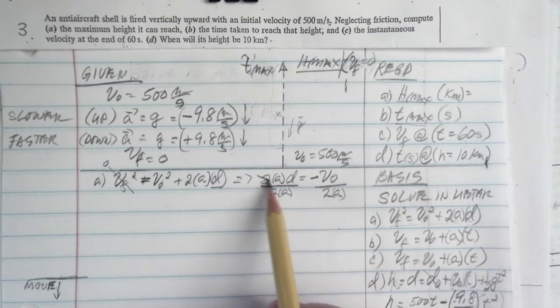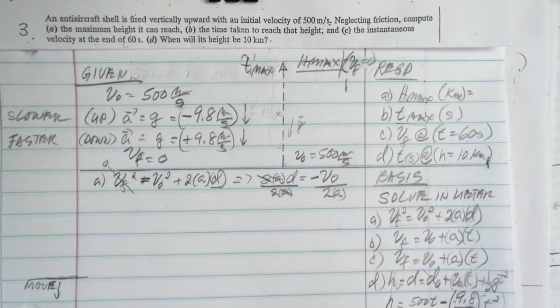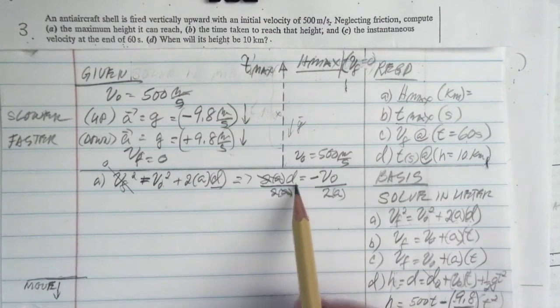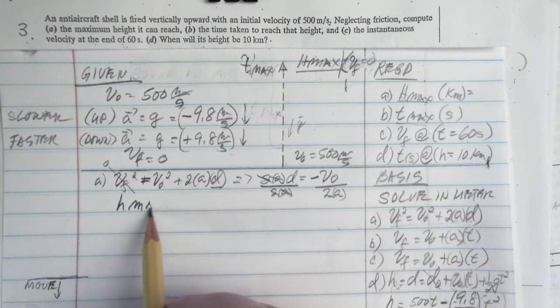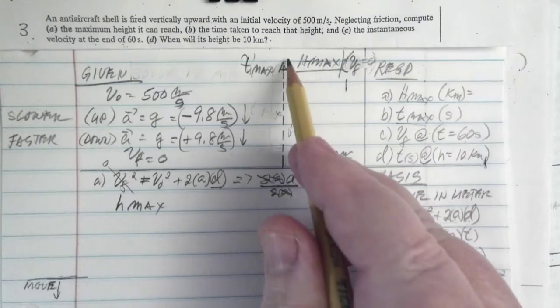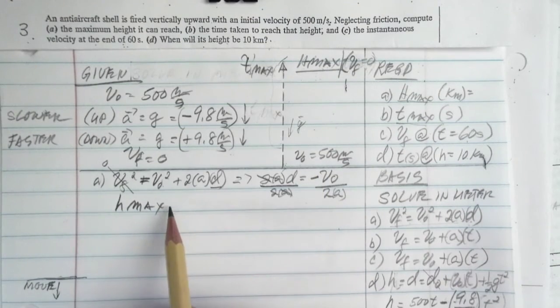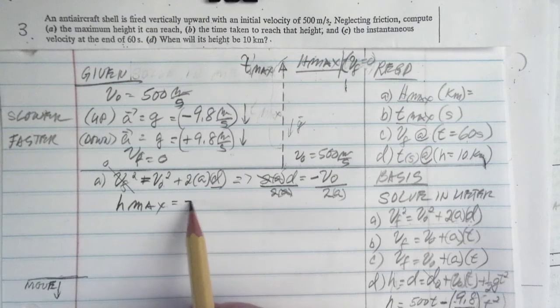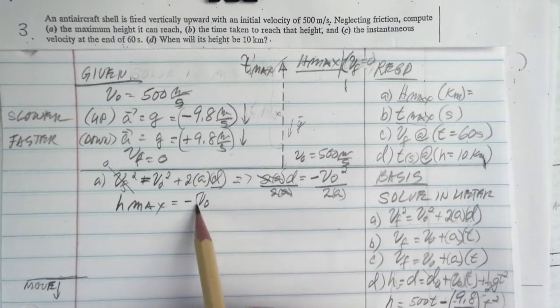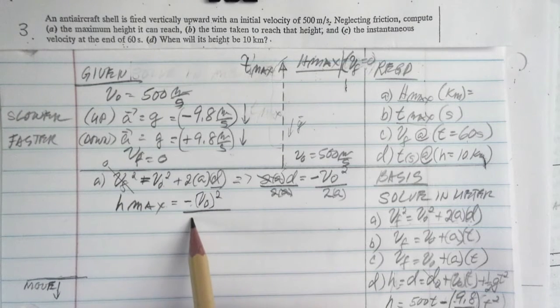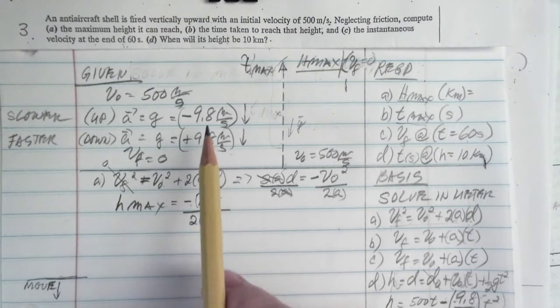I'm doing this very slowly so you'll see how it's done. That D is now H max, the distance. So it is equal to negative VO squared, and remember that the negative sign is outside, divided by 2 times A.